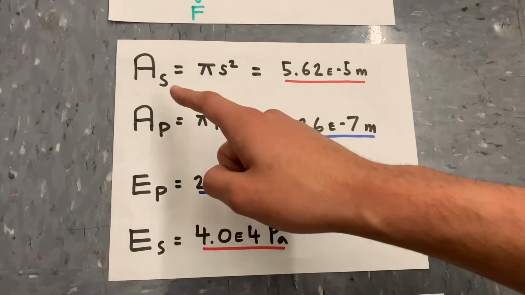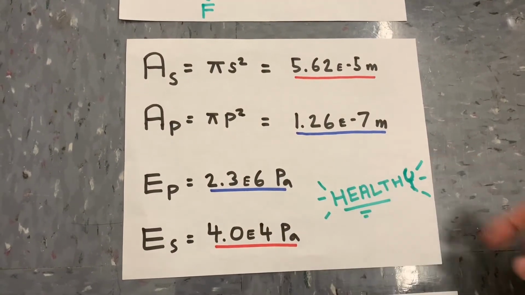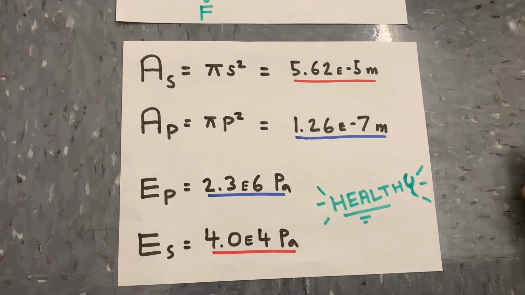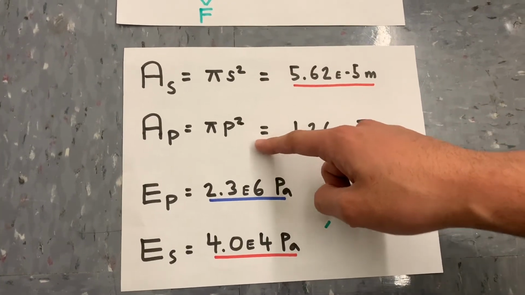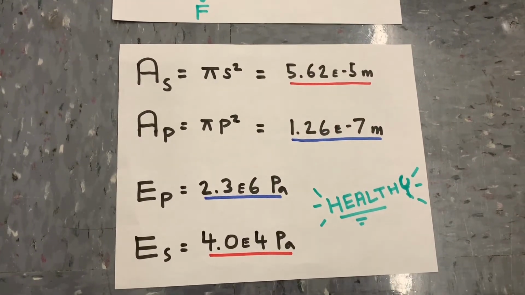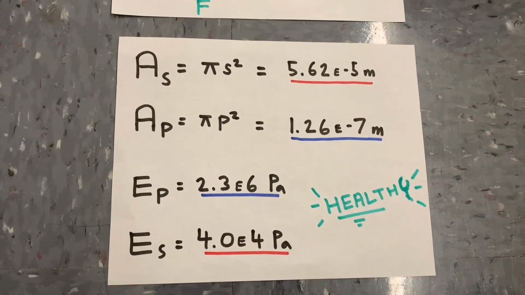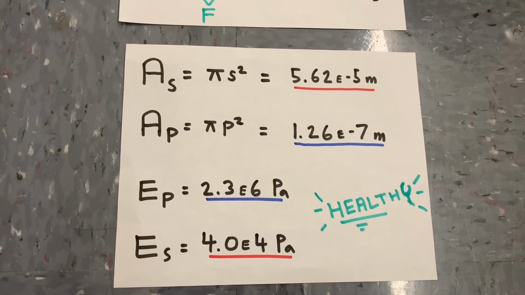So for the cross-sectional area of the spinal cord and of the pia mater, we use literature to determine approximate ranges, which we limited down to 1.5 centimeter diameter for the spinal cord and 200 micrometers diameter for the pia mater. For the Young's moduli, we just went through literature once again and determined it through cadaver testing and other scientific methods.